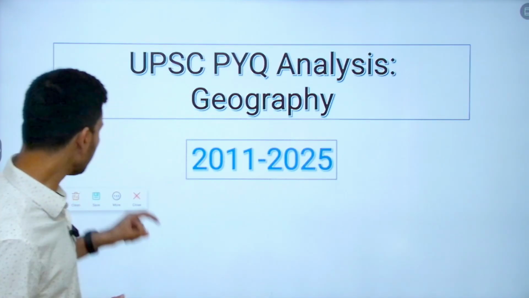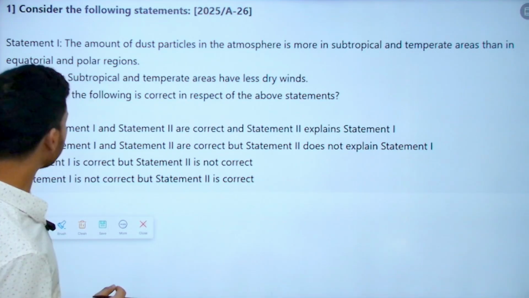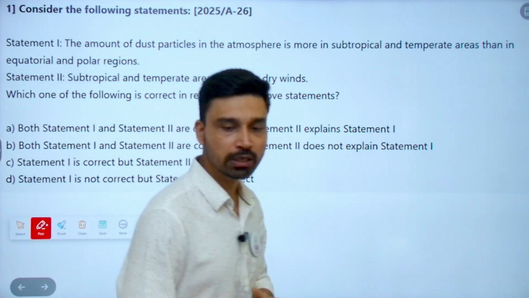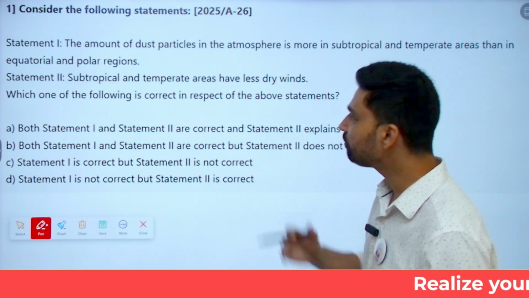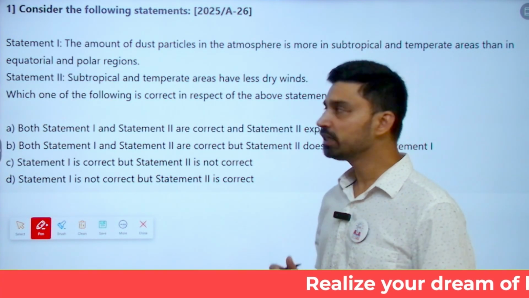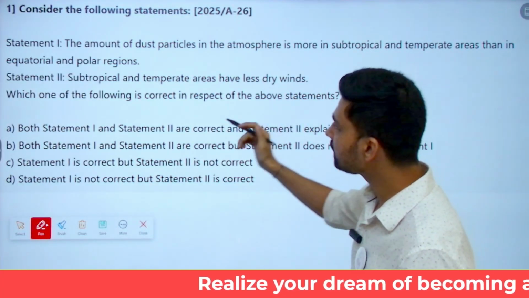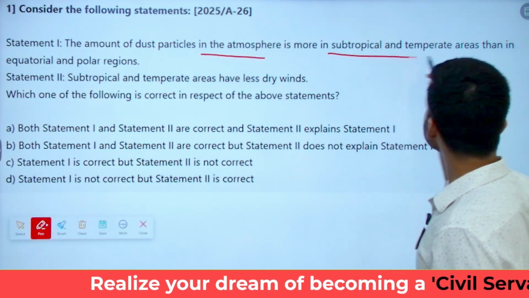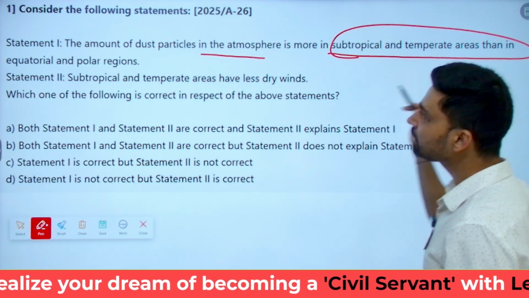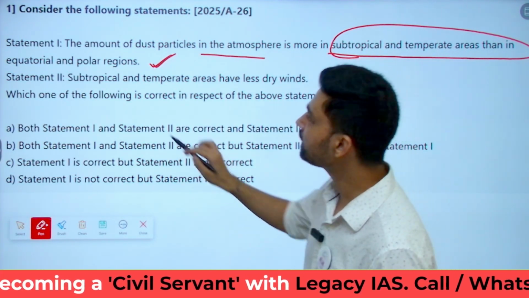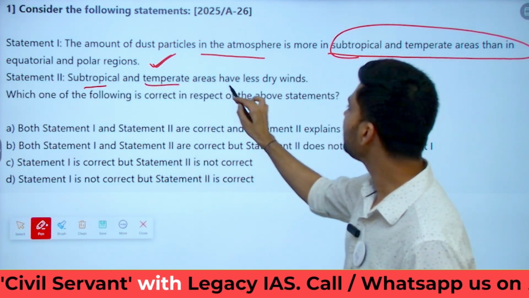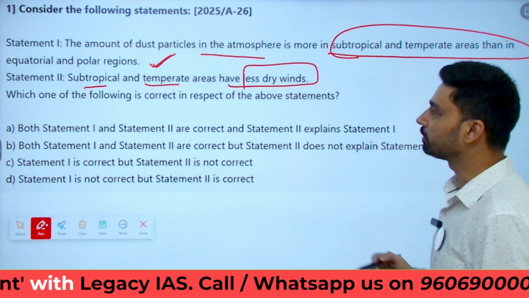geography syllabus. So the first question, we can take a look at the most recent one asked in 2025. There we have two statements. It is an assertion-reason type of question. Statement one says that the amount of dust particles in the atmosphere is more in subtropical and temperate areas than in the equatorial and polar region. Statement two, on the other hand, says that subtropical and temperate areas have less dry wind.